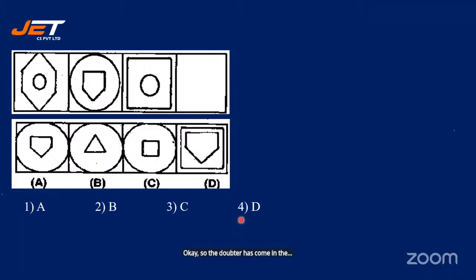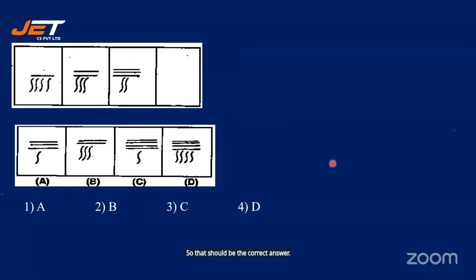Instead of 5, you have 4. So next, instead of 4, you will have 3. There is only one, option B, which has the triangle. So that should be the correct answer. Yes. See the next question.